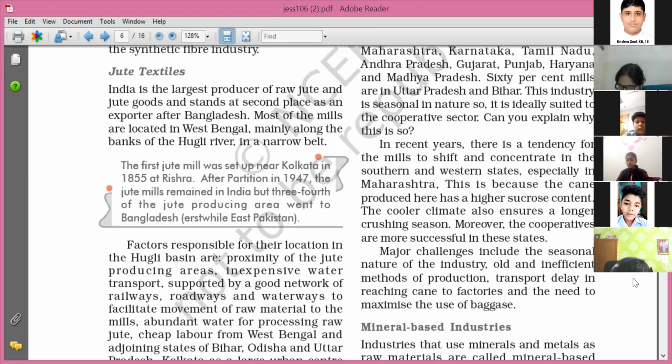This bagasse can be used in paper mills, in paper making. It can be used for making manures. It can be used as cattle feed. So it can be put to so many uses, but we are not actually using it in that way. So this is another challenge that this industry is facing.